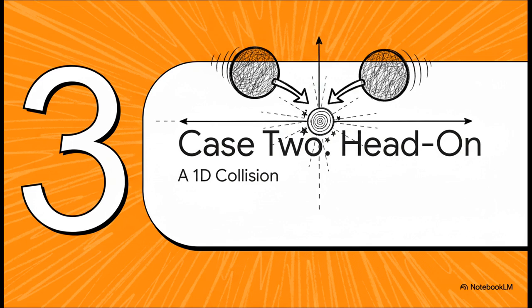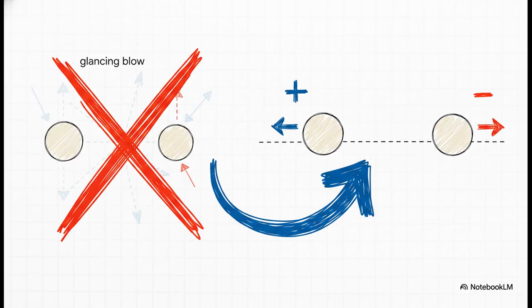And you'll probably be happy to hear this one is often much more intuitive for people, the direct head-on collision. All the motion is just happening along a single straight line. You know, the great thing about a one-dimensional collision is that all that tricky vector stuff just goes away. We don't need to worry about triangles or components. Direction is just positive or negative. We still apply our two golden rules, conservation of momentum and kinetic energy, but the equations we get are a whole lot simpler to solve.